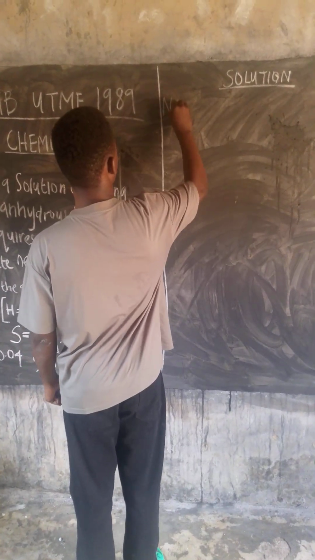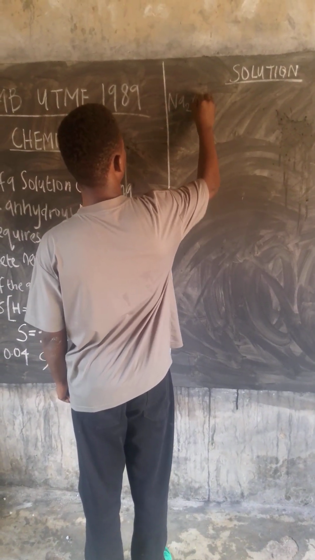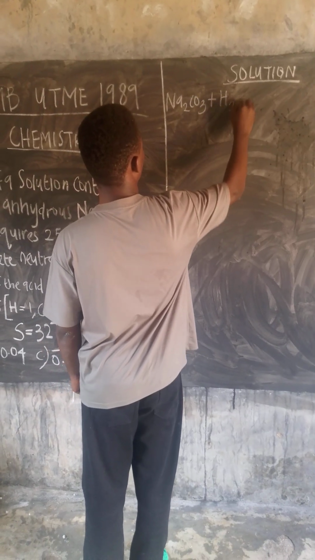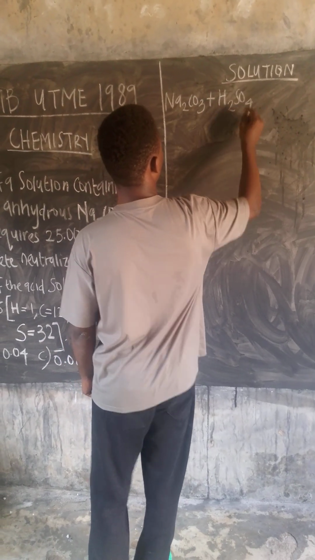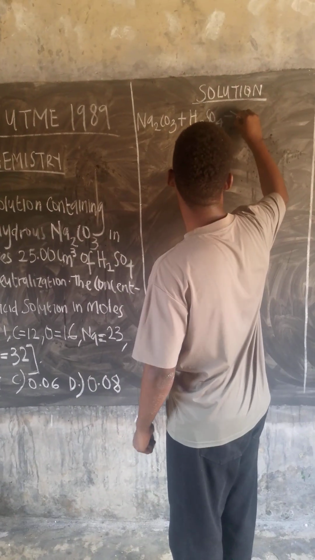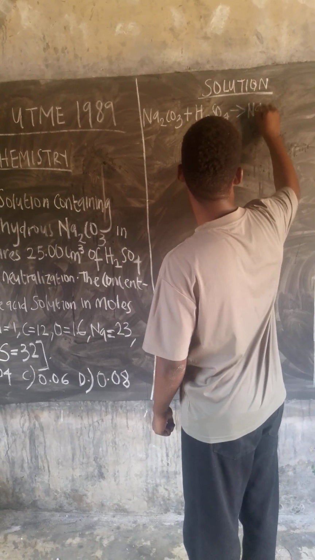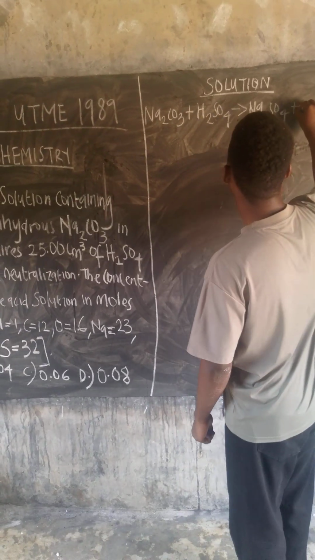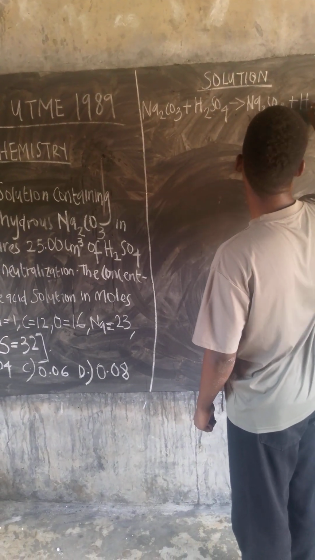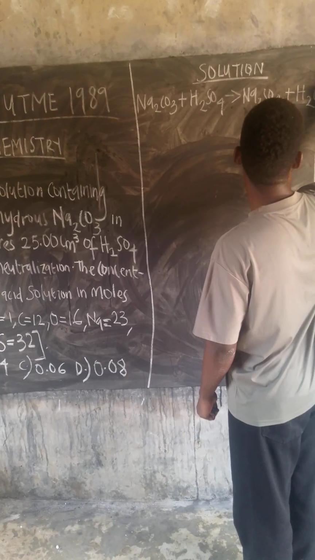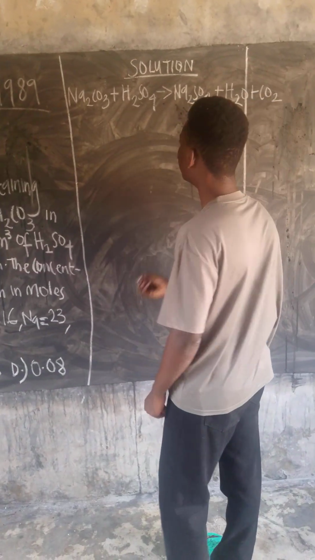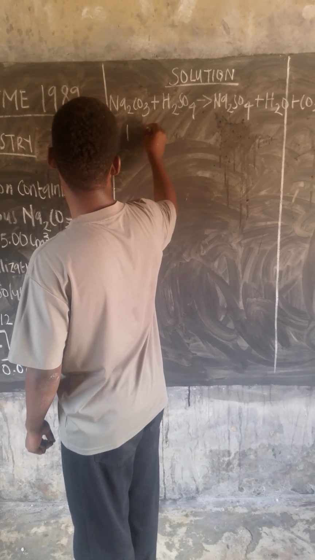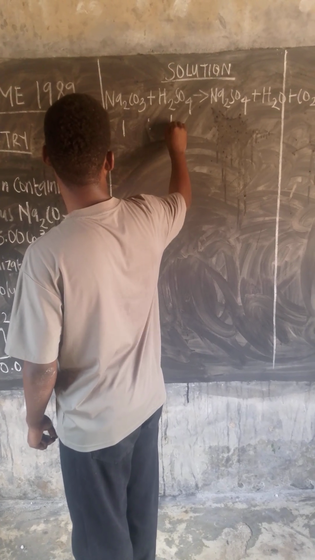Na2CO3 plus H2SO4. Right? That will yield Na2SO4 plus H2O plus CO2. Right? This is a base reacting with an acid in 1:1.